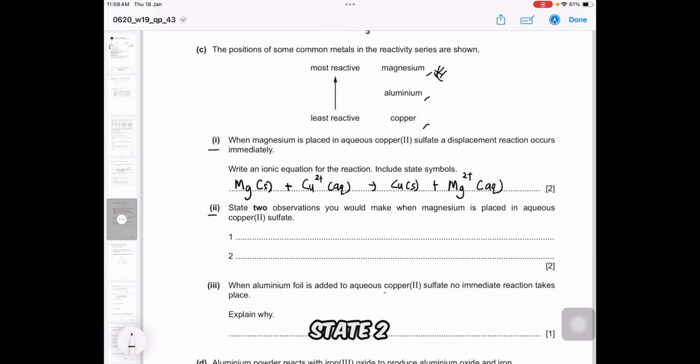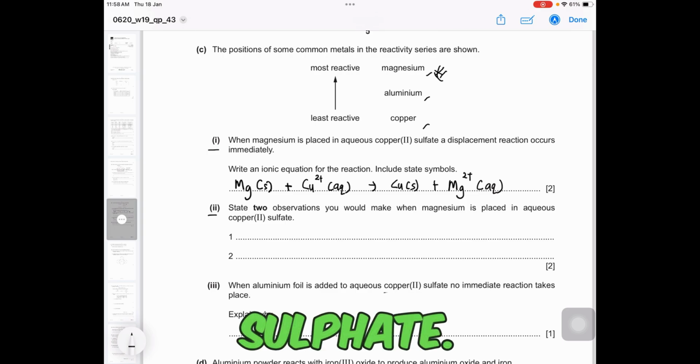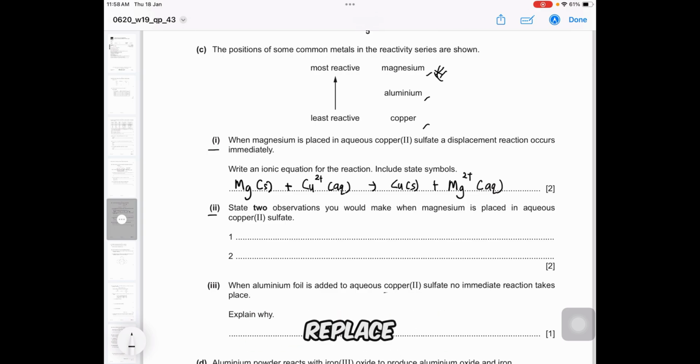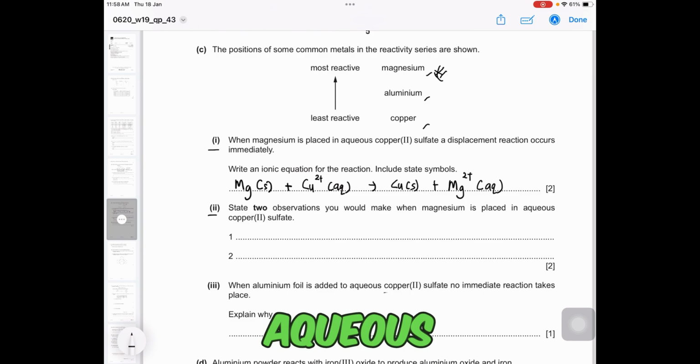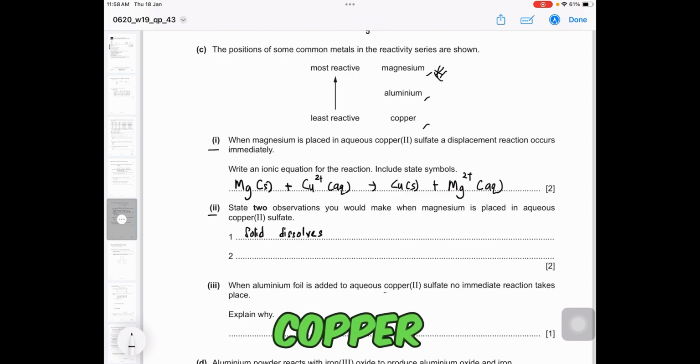Question 2. State 2 observations you would make when magnesium is placed in aqueous copper sulfate. So when magnesium is placed in aqueous copper sulfate, an immediate reaction will take place and the solid dissolves. So the magnesium solid here dissolves, or the solid disappears. Second, the blue color solution of copper sulfate becomes paler or fades.